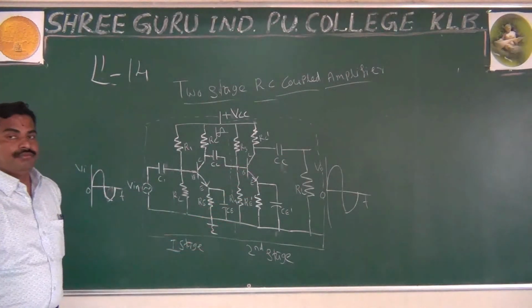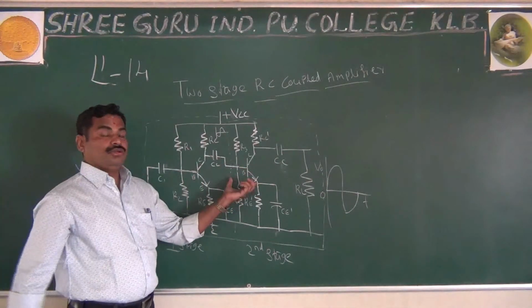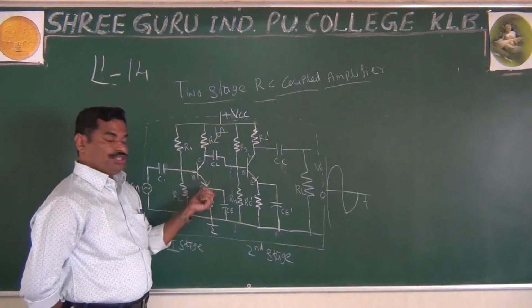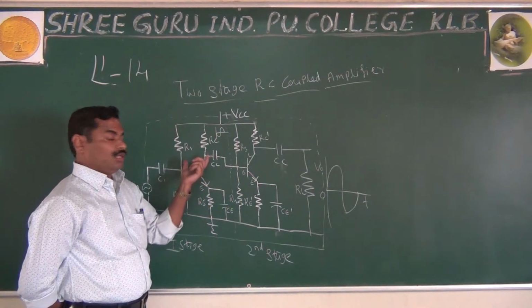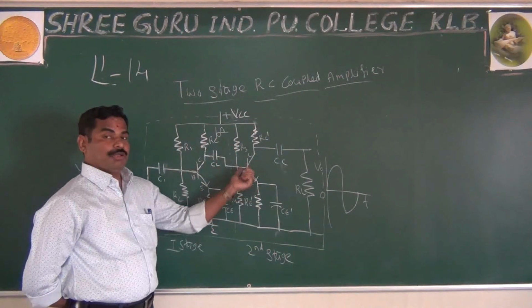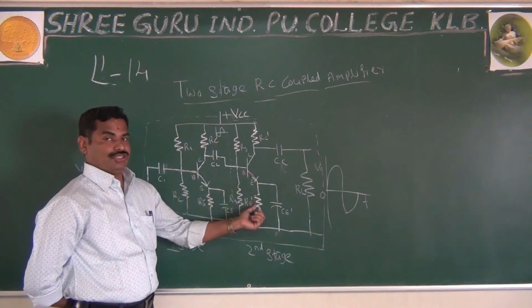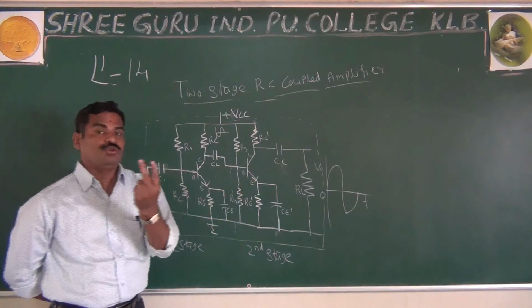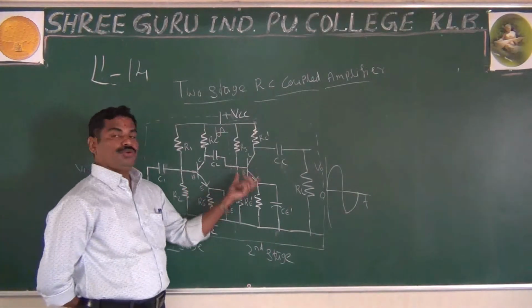By using the first stage we have done amplification, and once again the amplified output is further amplified by using the second stage. It means you have done the amplification two times.